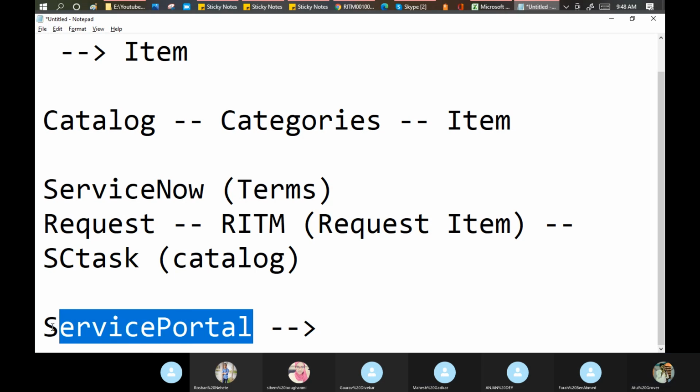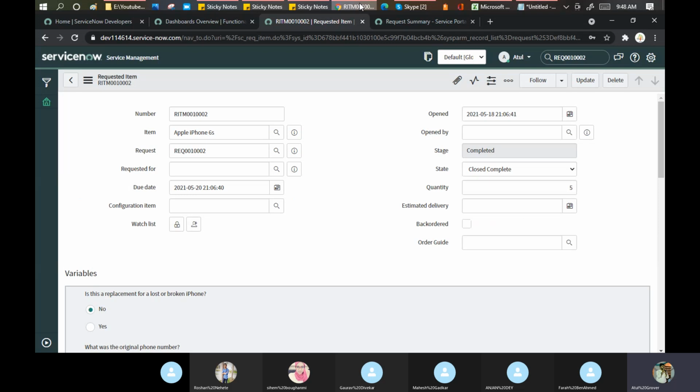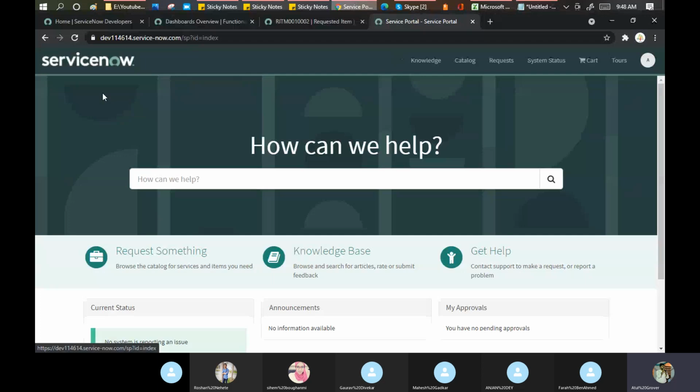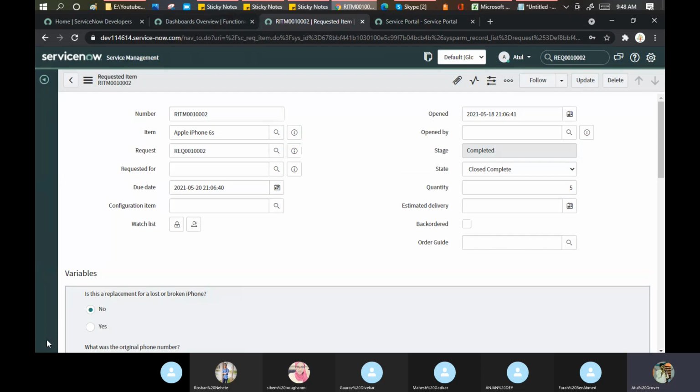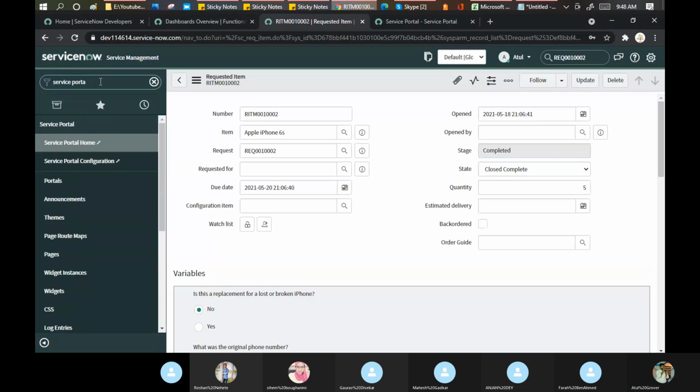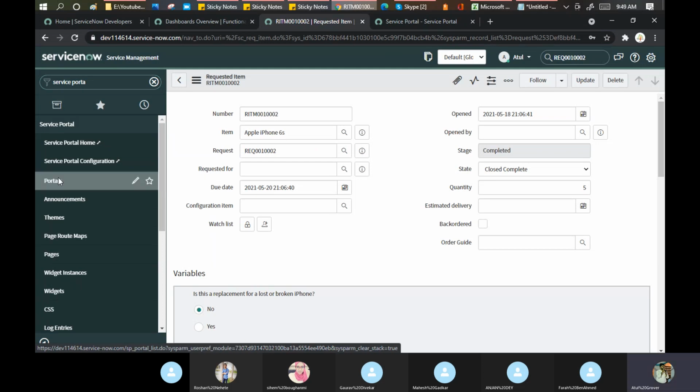Now let me come to this place, and I click on the home here. The first point: when we open it, we need to put this /sp. From where is this particular link coming? You can go here and search for the service portal. This one: service portal as an application and portal as a module. Click on the portal.